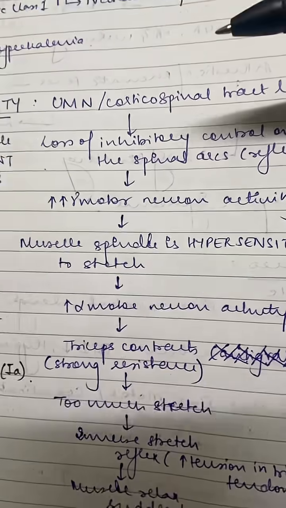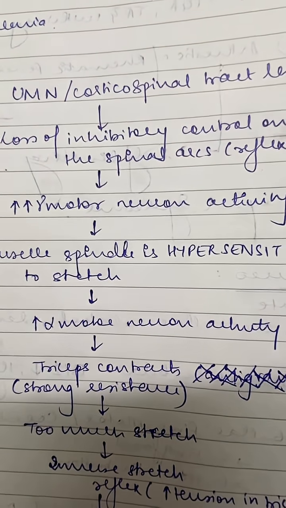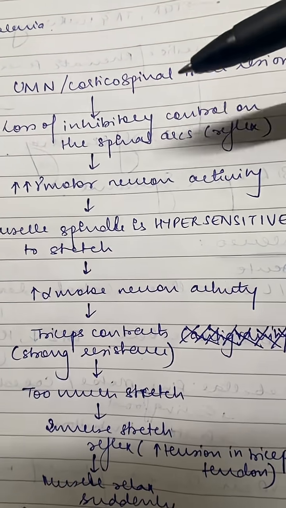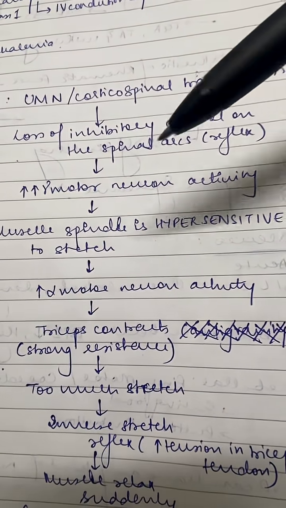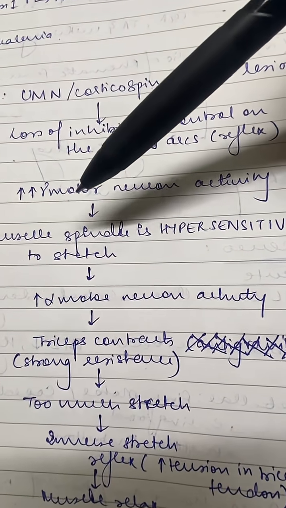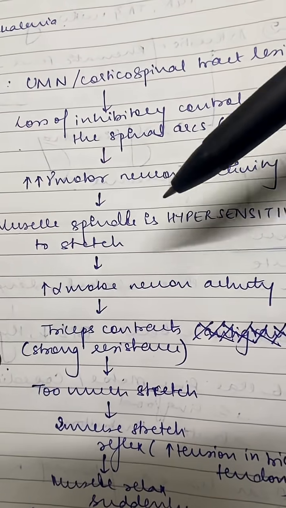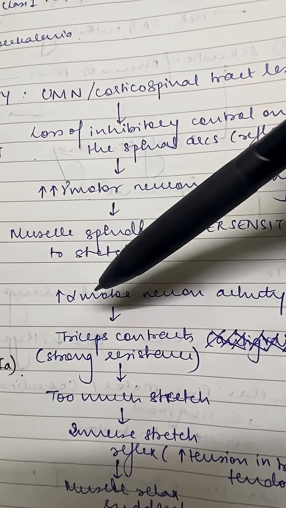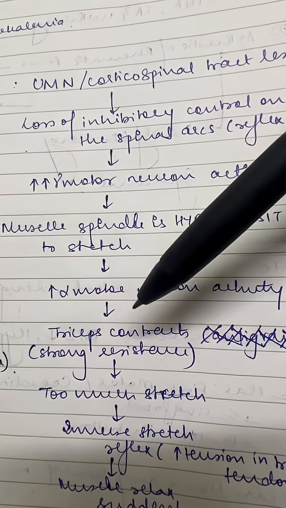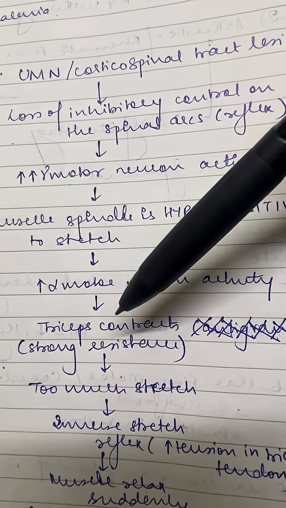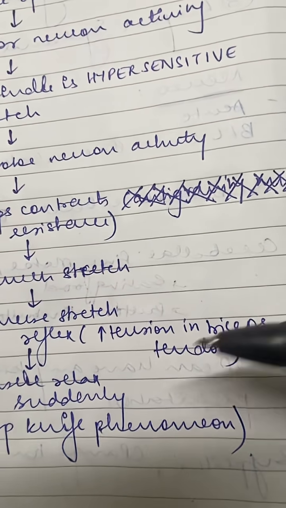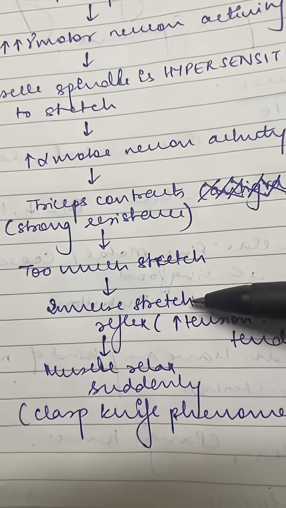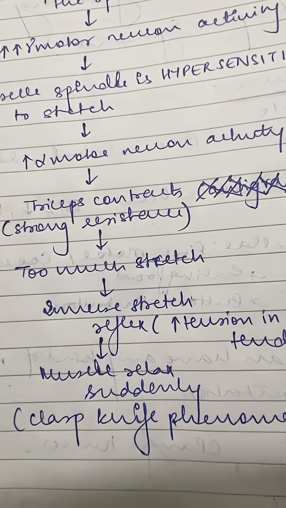This is spasticity. In conditions like sclerosis, etc., where there is a UMN or corticospinal tract lesion, there is loss of inhibitory control on the spinal arcs. So all these reflexes are controlled by the upper motor neurons and they usually inhibit these reflexes. Now when that is lost, there is increased gamma motor neuron activity that makes the muscle spindle more sensitive to stretch, and that increases the alpha motor neuron activity, which causes muscle contraction, and in this case we're talking about the triceps. And at one point there is so much contraction, there is too much stretch on the triceps tendon itself, and that activates the inverse stretch reflex and suddenly your muscle will relax like a clasp knife.